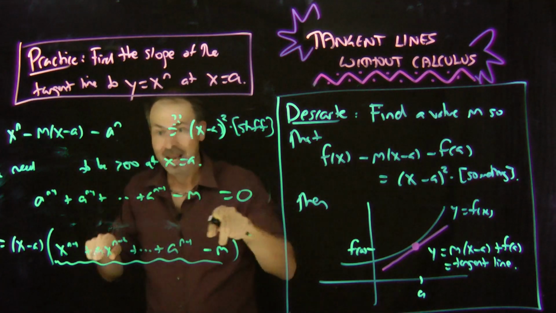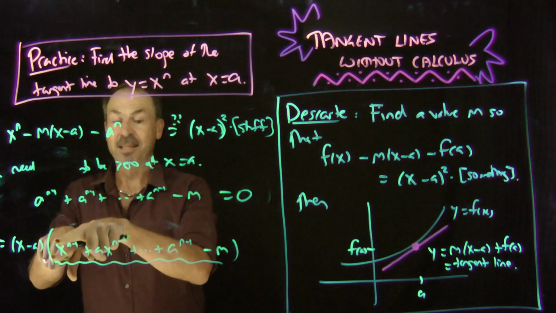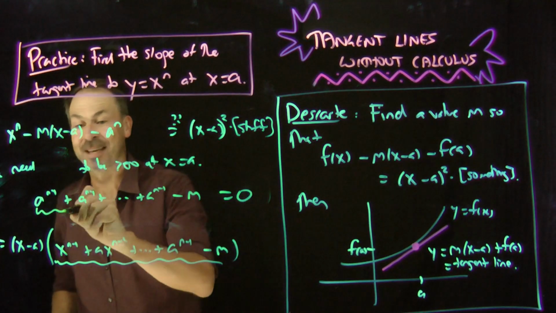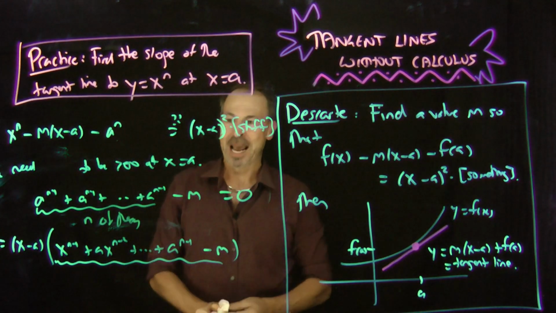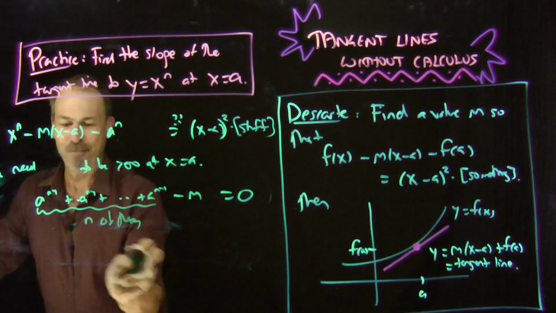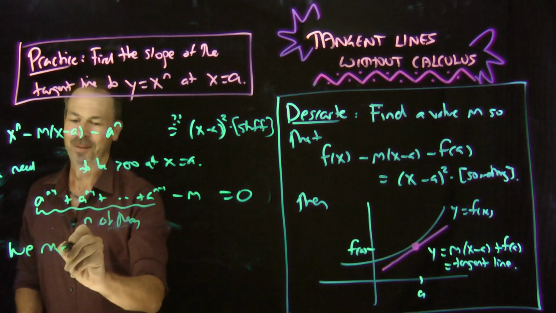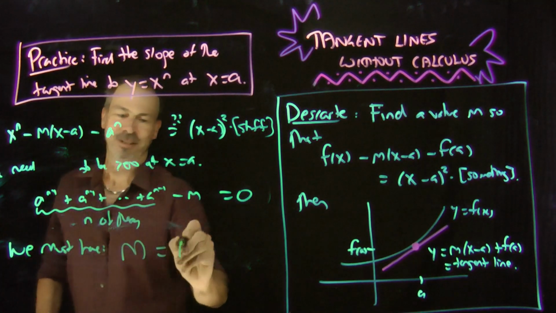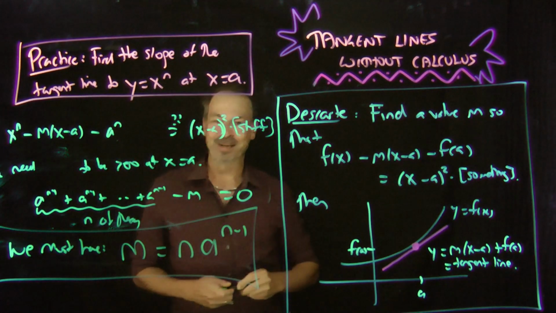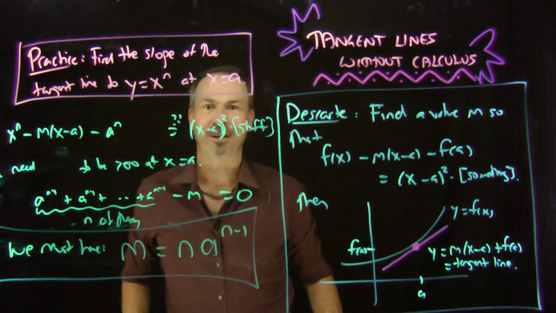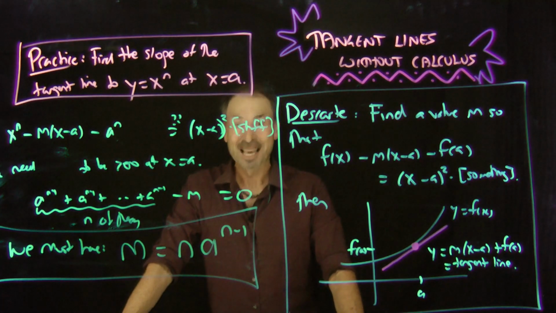So what is that? How many of these things are there? Looks like you go from a to the 0 to a to the n minus 1. There are n of these. Oh, this is brilliant. So the only possible value of m that could work is m being n copies of a to the n minus 1, which is indeed the result you get from everyday calculus of taking the derivative of this and putting in x equals a. There it is, without calculus, without any limits, just the pure reasoning of the algebra. This is pretty amazing.